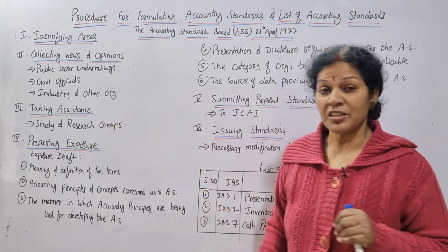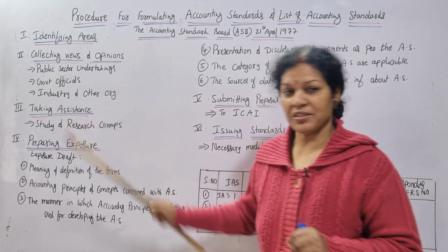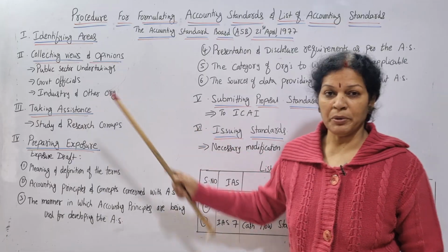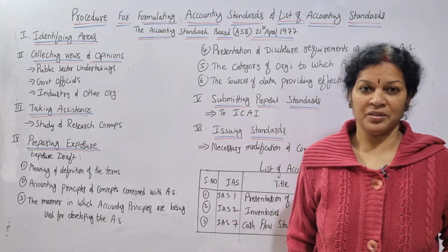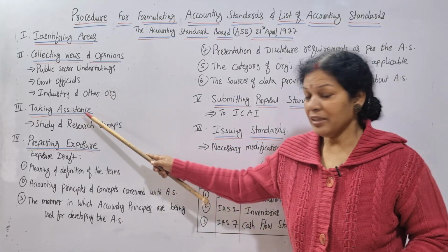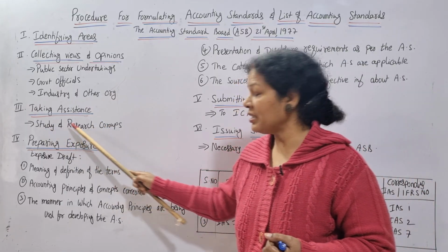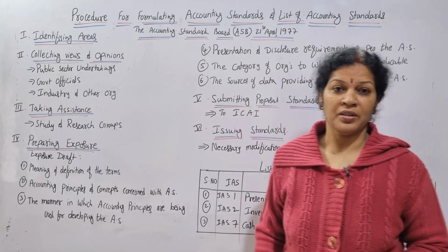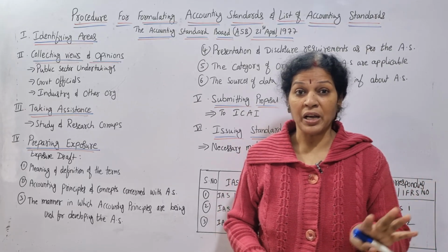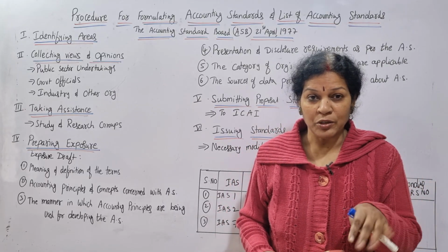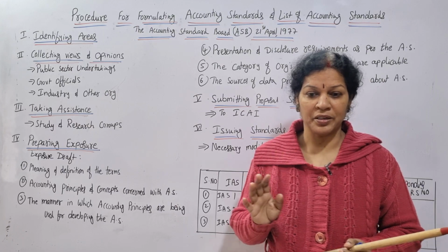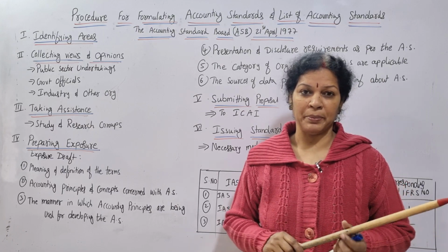Then the third step is taking assistance. Whose assistance will they take? They will take the assistance of study and research groups. If we implement this method, what will happen?